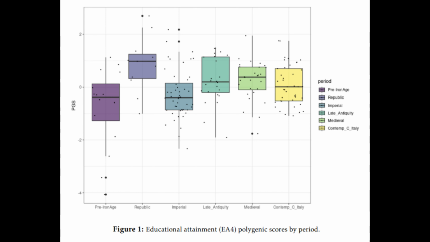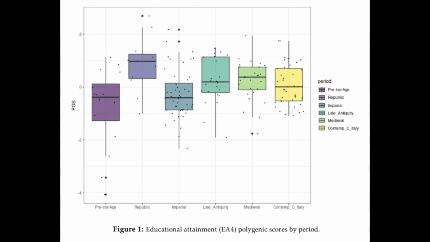So you can see that the IQ was lowest during the pre-Iron Age period, then it was at its peak during the Republic. It declined significantly during the Imperial period, which is very interesting, and then it went up again during late antiquity, almost reaching the peak of the Republican period. Then it declined a bit during the medieval period, though the range was much less.